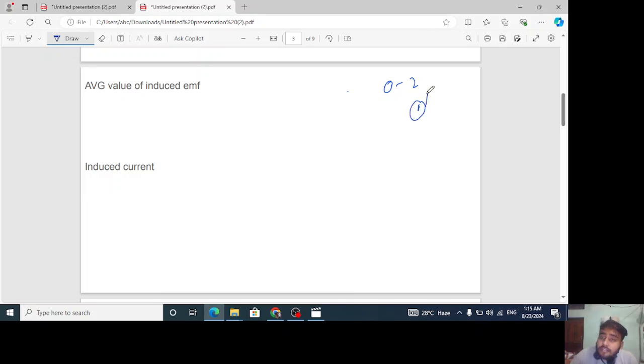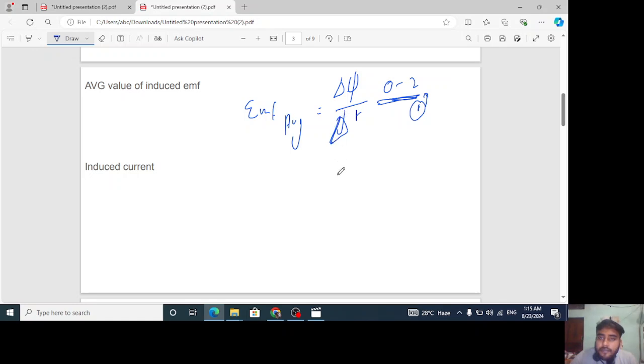What we just got in the slide above, right? And average means for a particular range of time. When it asks for a particular range of time, then you will have to apply this formula. EMF average is nothing but delta phi upon delta t.